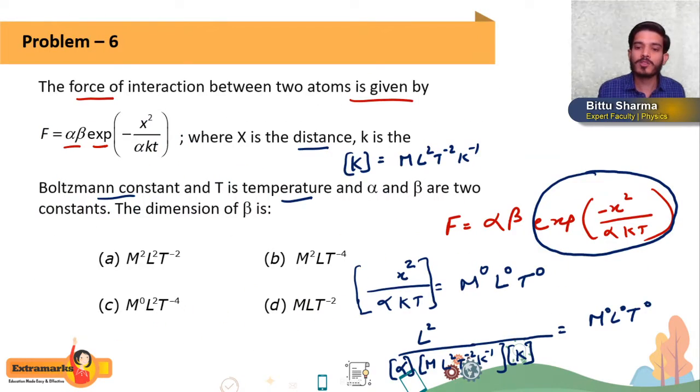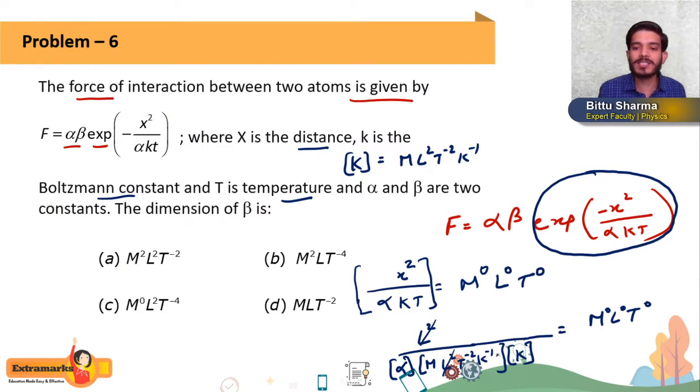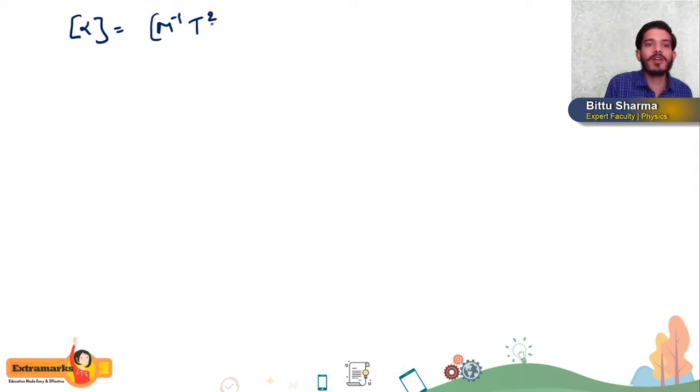See this, it will be L to the power 2. L² will get cancelled, and T to the power minus 2, if it shifts to the numerator, becomes T to the power plus 2. So L⁰ and T², and K minus 1 and plus 1 will get cancelled. So the dimension of alpha is M⁻¹ T². Now what?